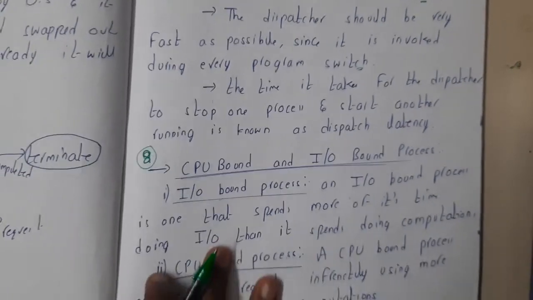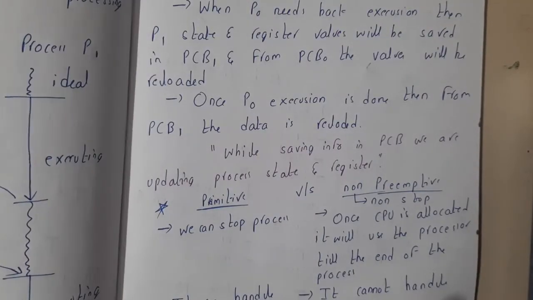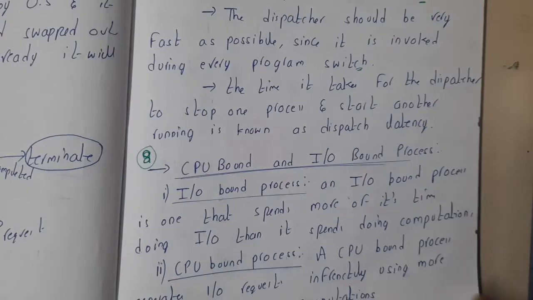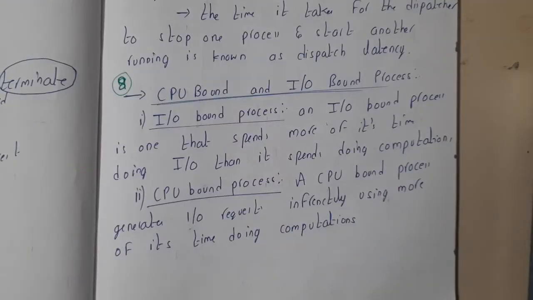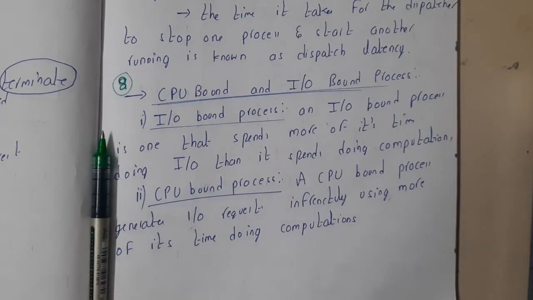In the next lecture we'll be introducing CPU bound and I/O bound, and after that we'll be discussing some basics about context switching, preemptive and non-preemptive. I hope everyone got a clear idea with respect to process scheduling and all the terminology. In the next lecture, let us continue with the next topic.